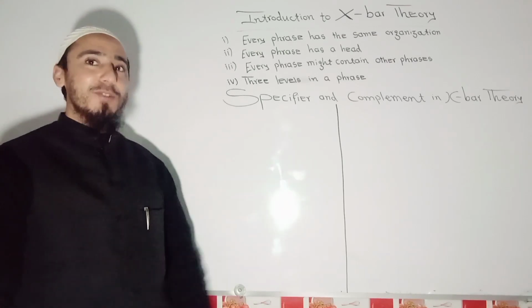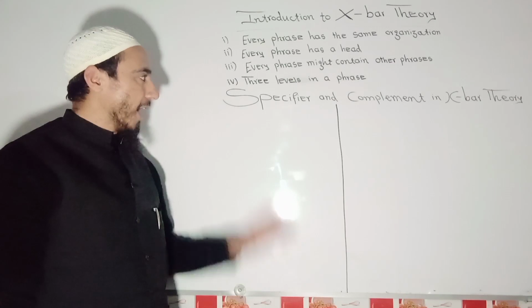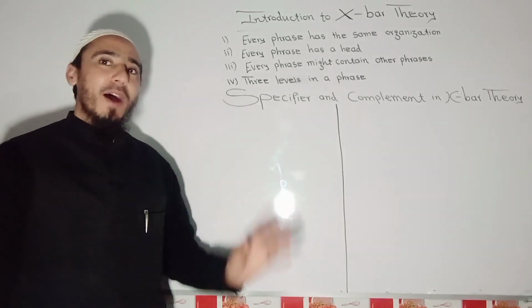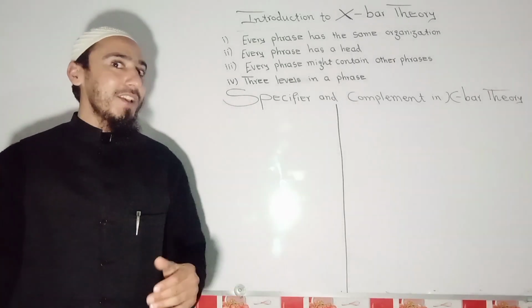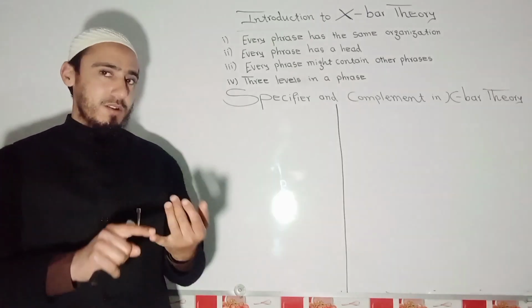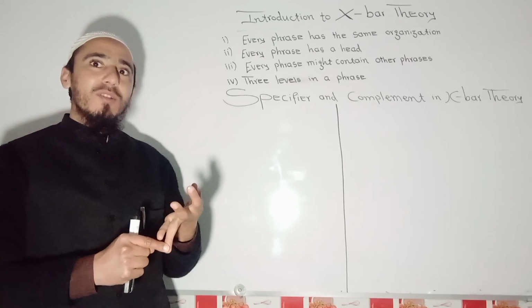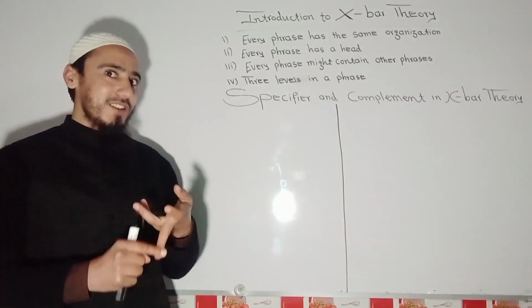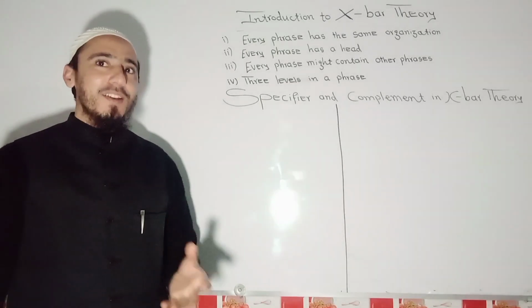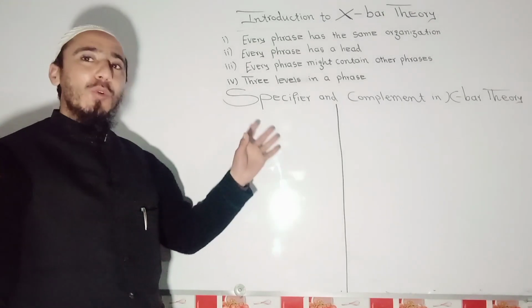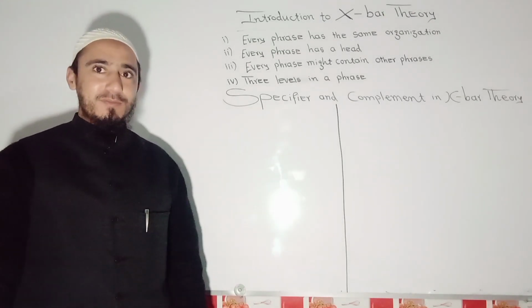And they also refer to quantifiers. I'm repeating, specifiers are referring to quantifiers, demonstrative determiners, possessive determiners, as well as articles.